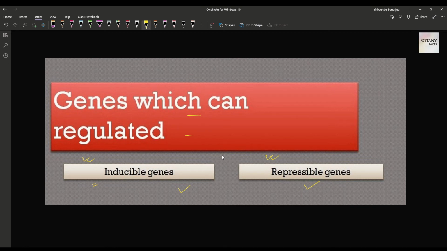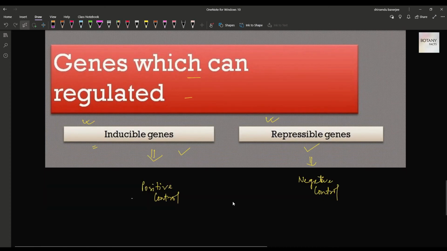Now we need to learn two new terms, positive control and negative control. In case of inducible genes, by regulating it, we are going to start the transcription, that is turning on the transcription. So this type of control or regulation mechanism is called positive control. While in repressible genes, where we need to turn off the transcription by regulation, it is called negative control.